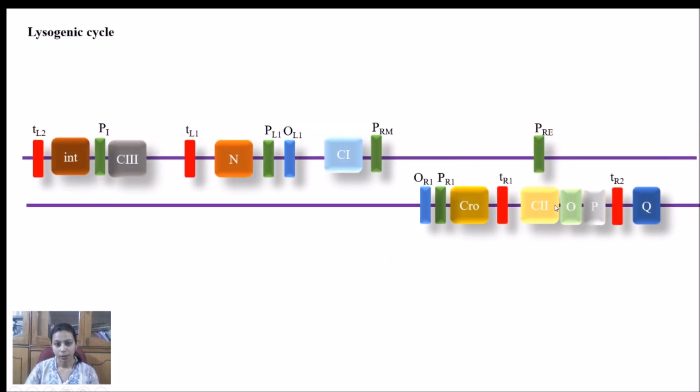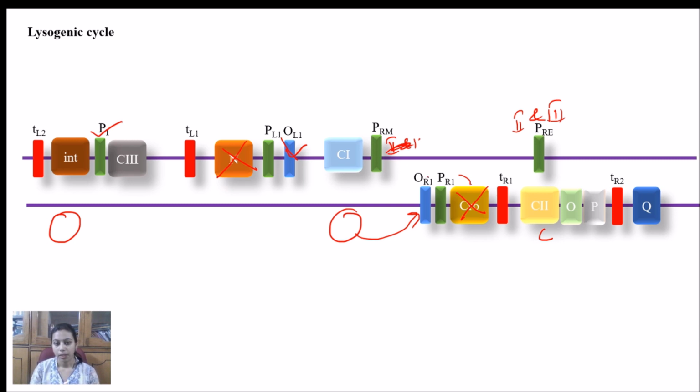And in the case of lysogenic cycle, what will happen? C2 and C3 will bind together. Here C2 as well as C3 will bind at the promoter region of PRE and PI site, and this will lead to the formation of integrase protein and CI protein. So CI protein will bind to the operator region and it will block the formation of CRO. Here also it will bind to the operator site and it will block the formation of N protein.